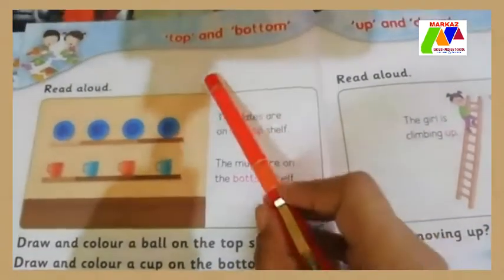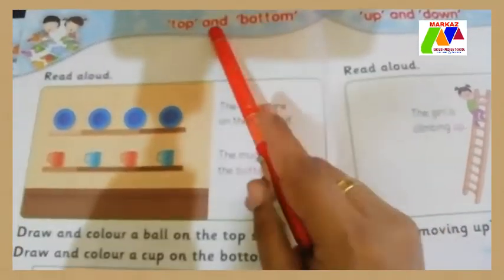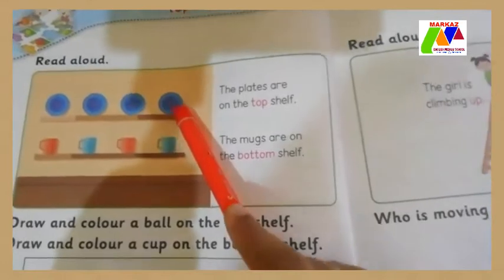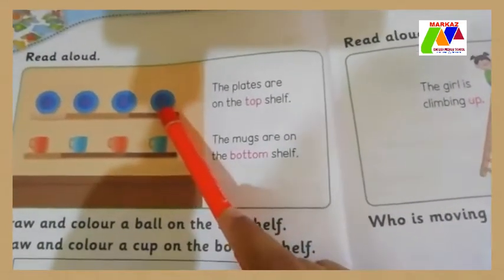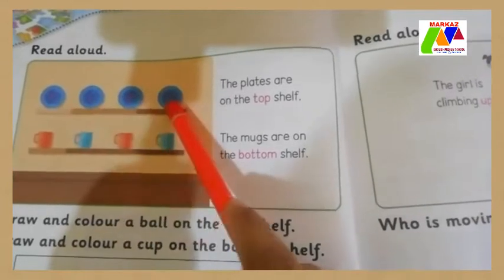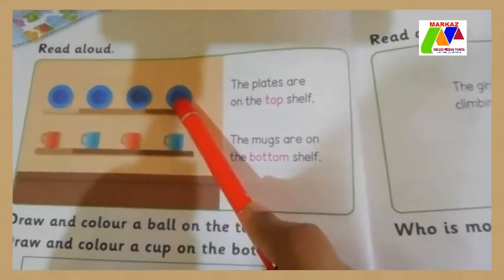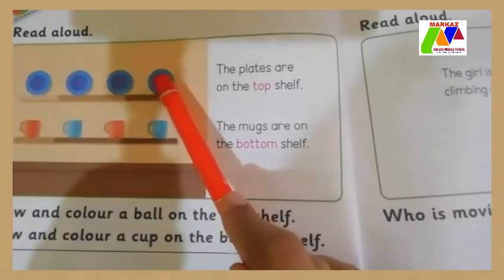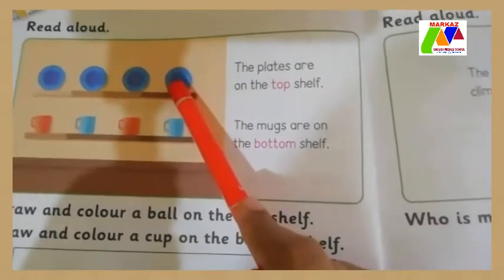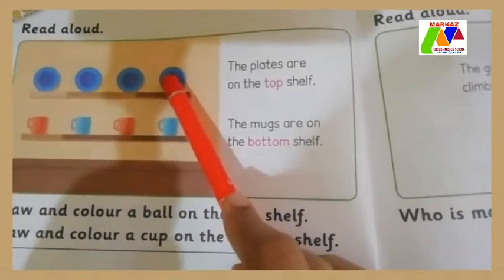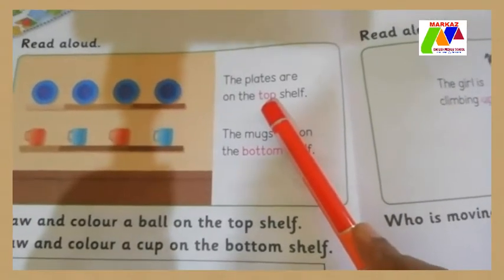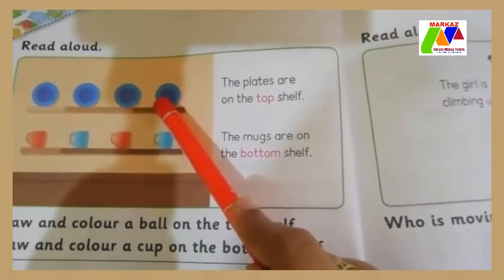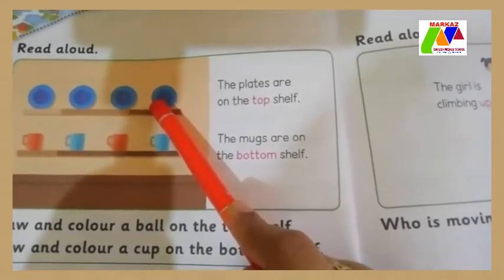We are going to learn the preposition words top and bottom. Look at the first picture. The plates are on the top shelf. Here we can understand where the plates are. The word top shows us where the plate is.